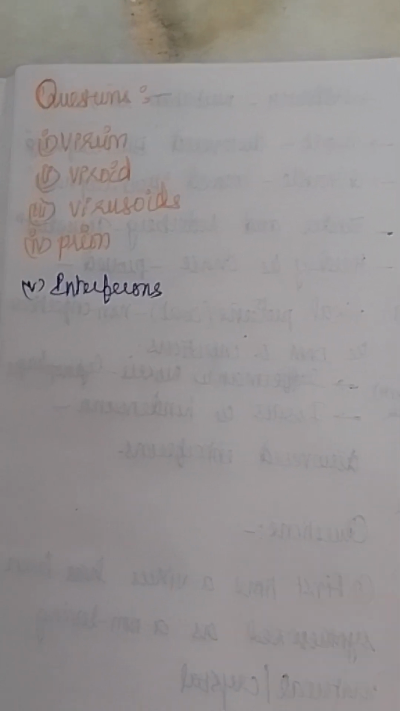So now we have seen just the intro and structure of viruses. In the next class we will see about diseases which are caused by viruses in plants. Okay, and we will also see what is meant by virion, what is meant by viroid, what is meant by virusoids, and what is meant by prion and interference. In the next video we will see about all these things, and I will give you a few questions which are important